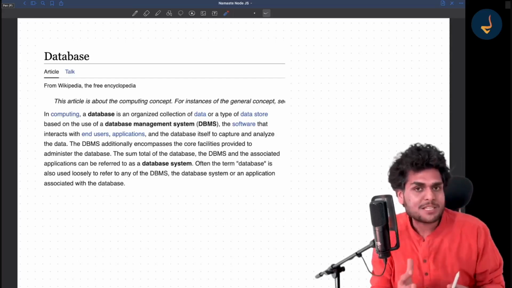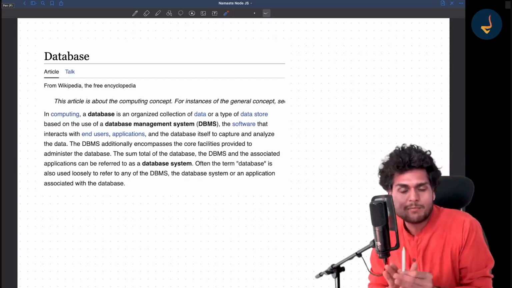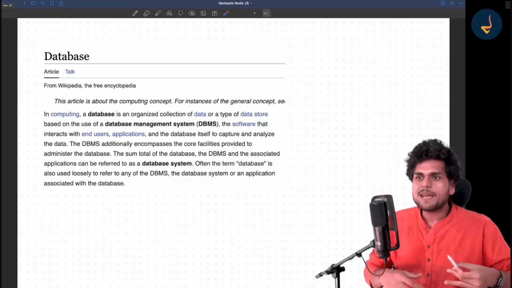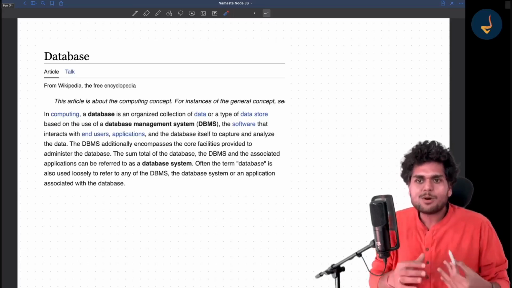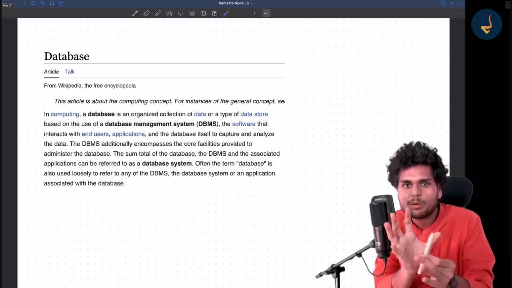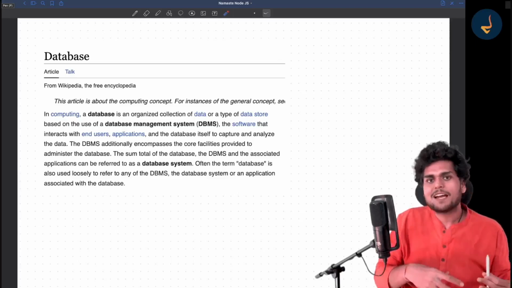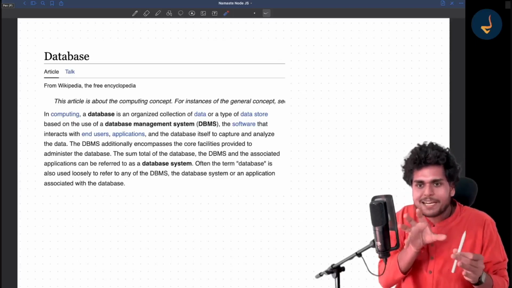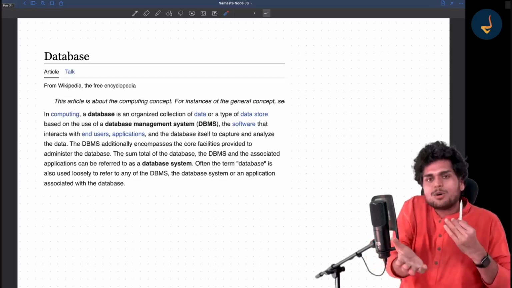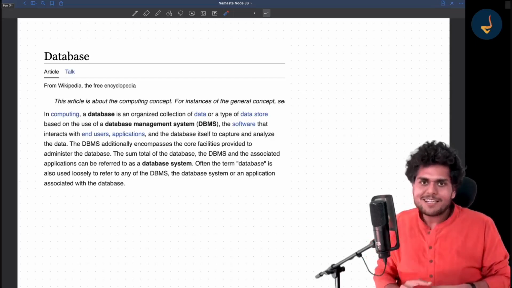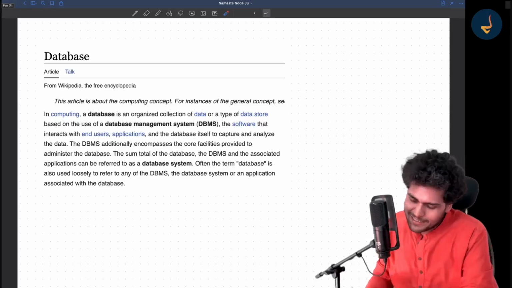That is known as a database management system, DBMS. So sometimes when I say database, we are referring to the database management system, sometimes to the actual database, and sometimes to the application which is connecting to the database.